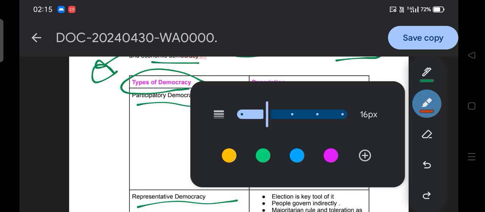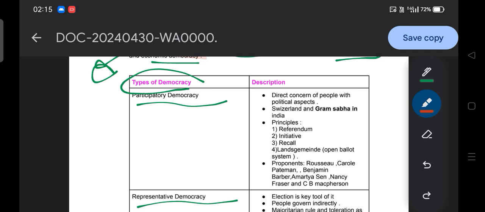So let's start. Participatory democracy, direct concern of the people with the political aspect. Under direct democracy, people take part in political affairs directly. Switzerland and Gram Sabha in India are examples of direct democracy.